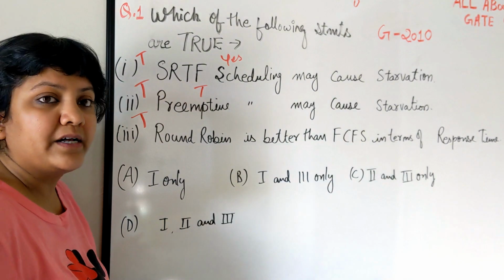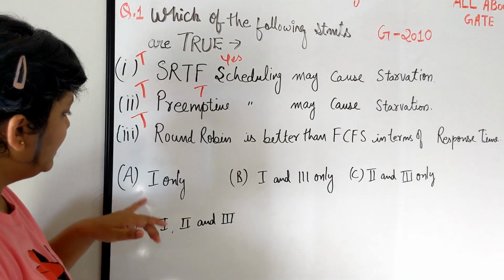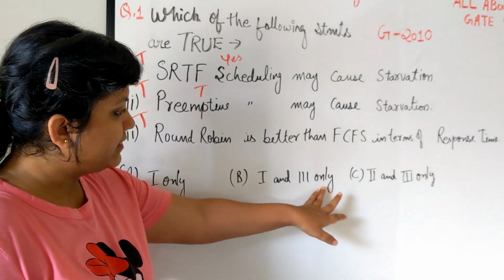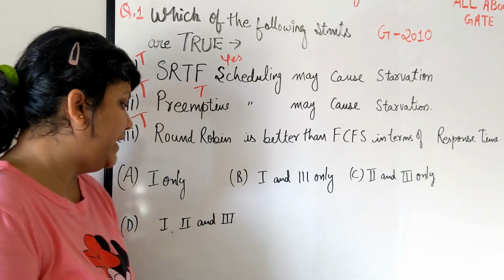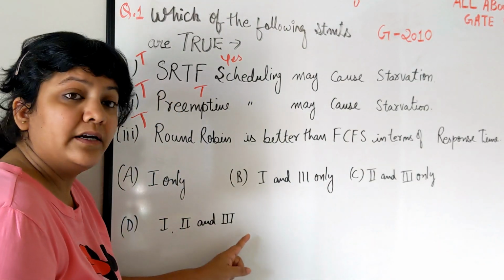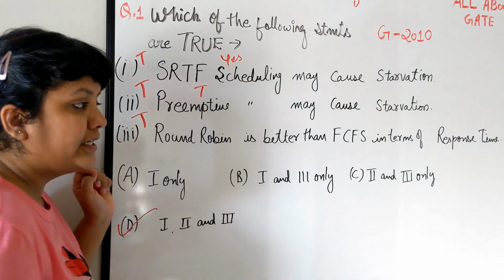All the 3 statements are true. Now the options are: 1 only, 1 and third only, second and third only, and D says 1, second and third. So certainly the answer is option D.